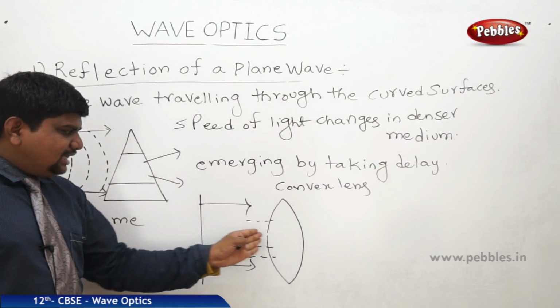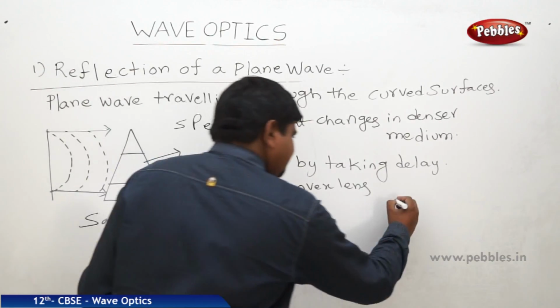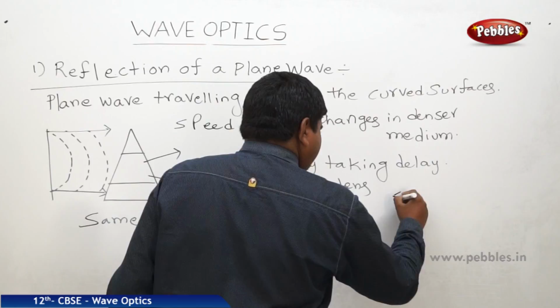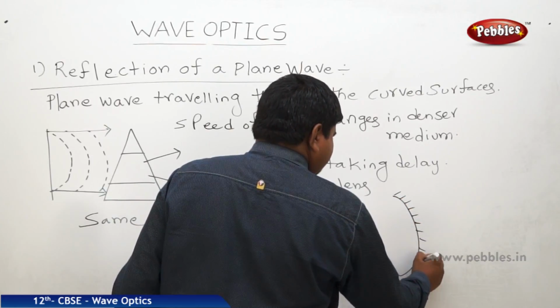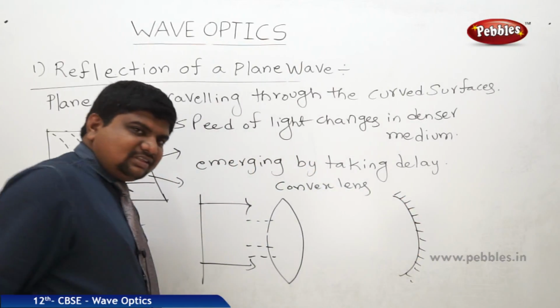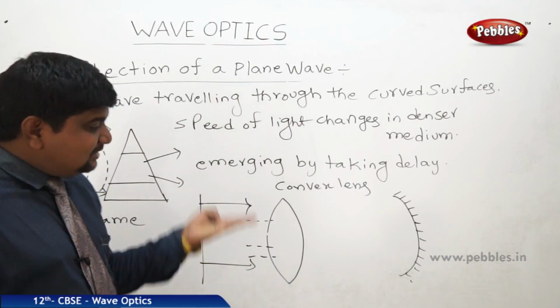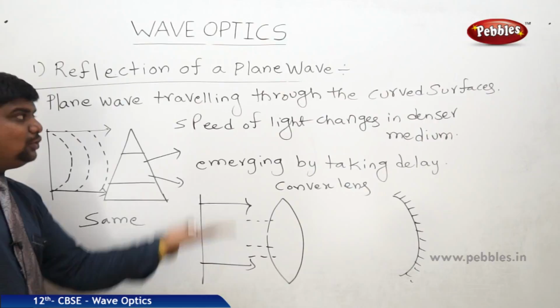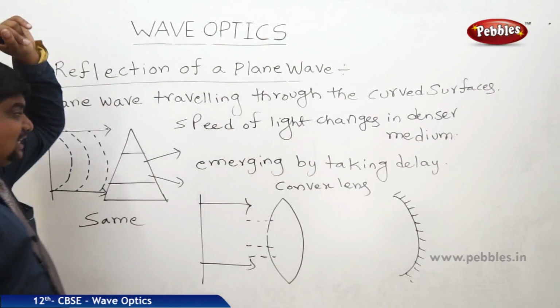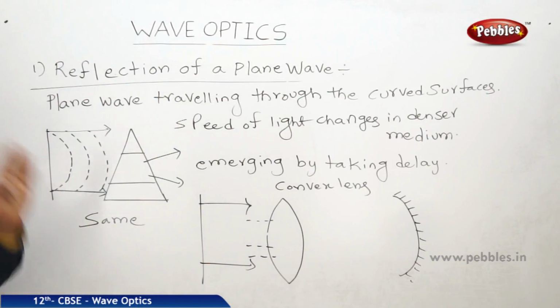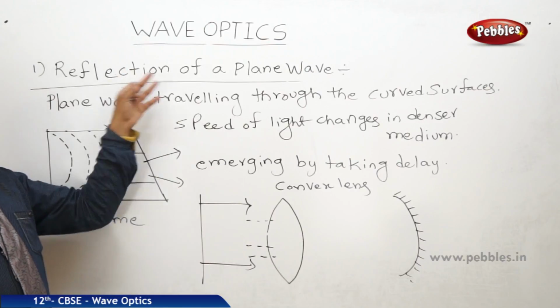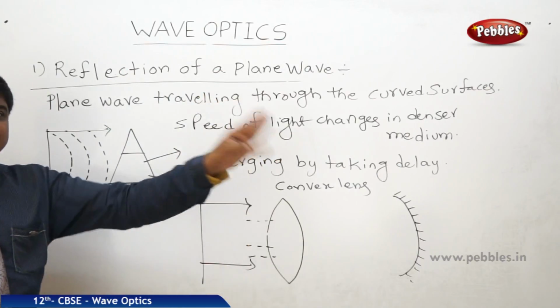So when a plane wave travels through lenses or mirrors, maybe a concave mirror or convex mirror, when it is traveling through the thickest portion, there is a little delay propagation of light. This delay propagation leads to refraction. Initially we discussed refraction to total internal reflection, and here we discussed reflection to refraction.